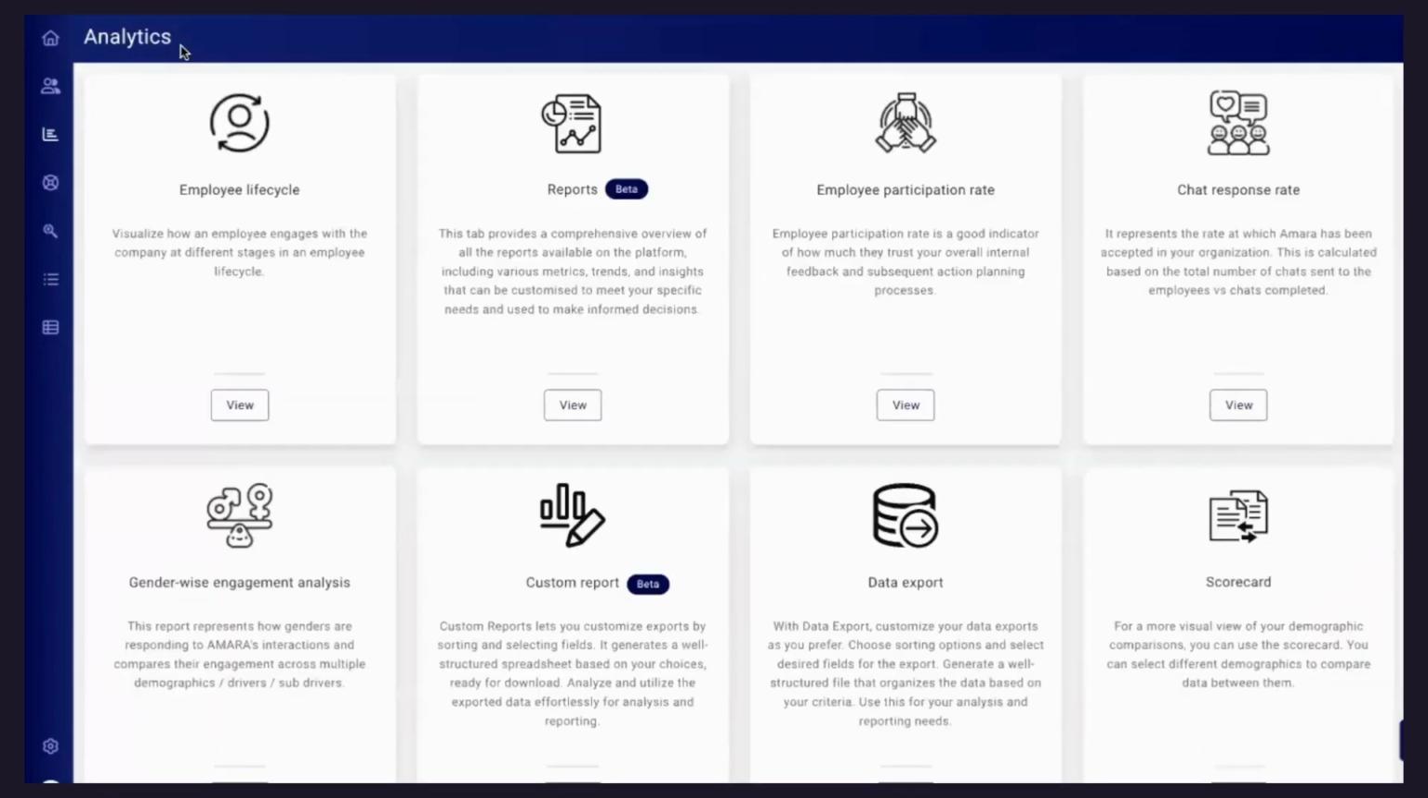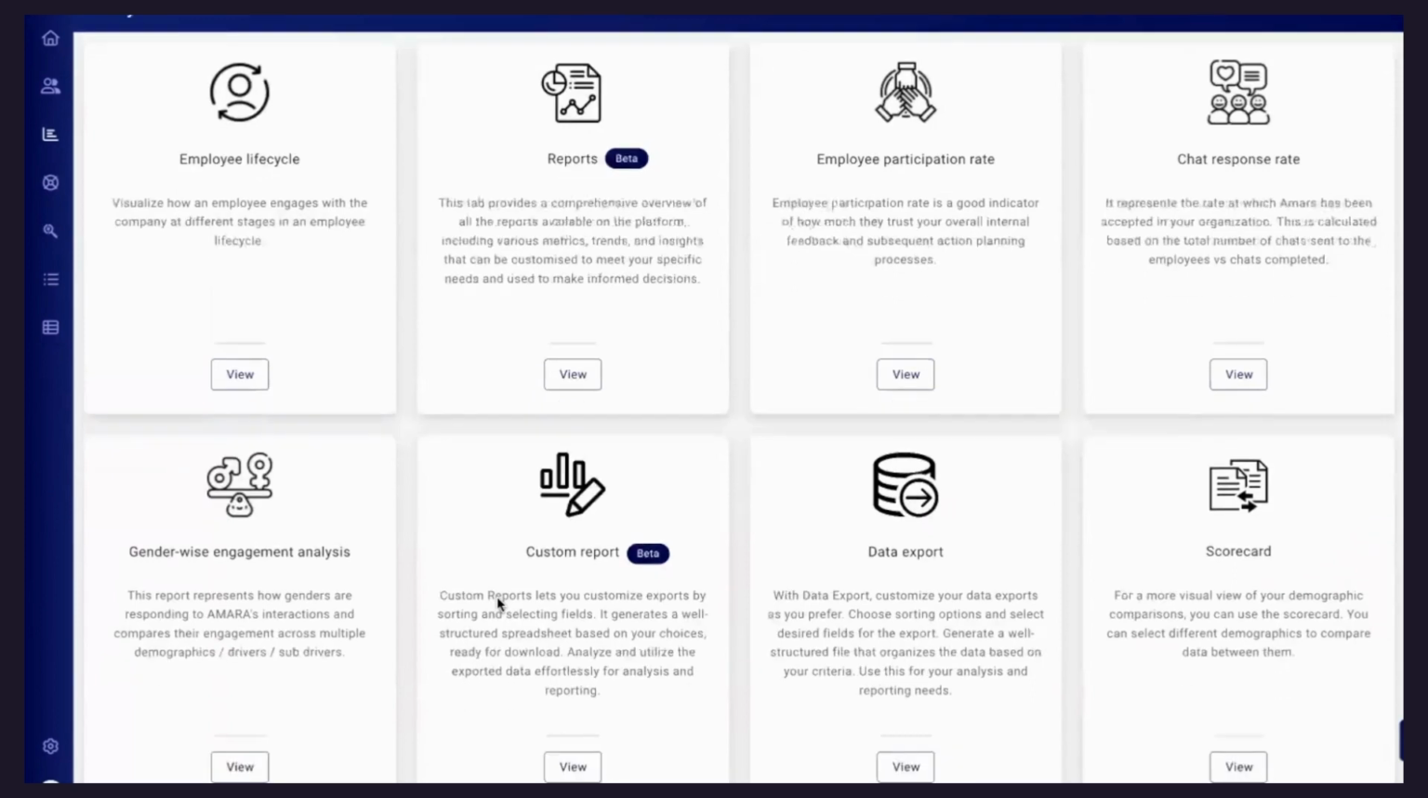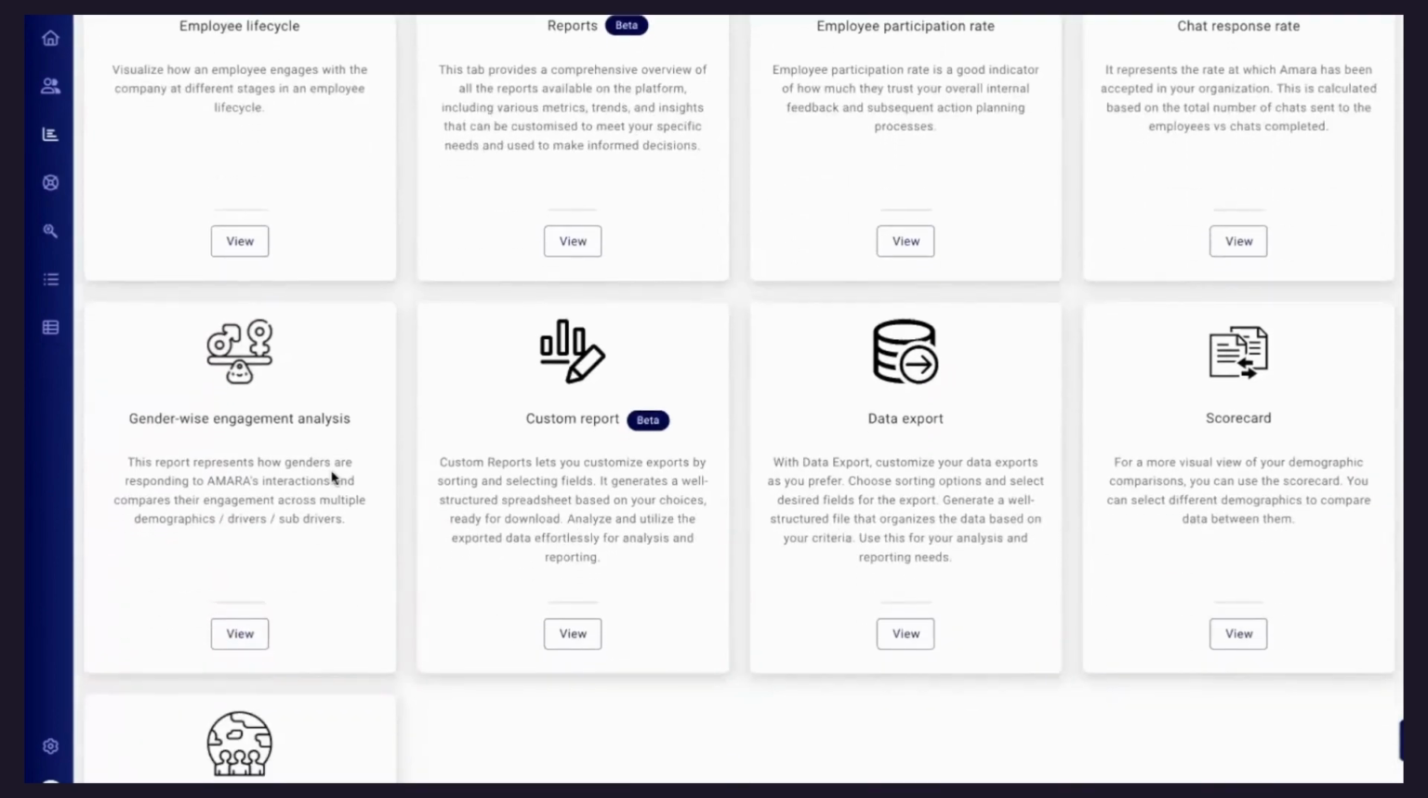So custom engine is also very useful, and most of the companies are using custom reports to sort of pull out information from the system the way they want. We also have gender-wise engagement analysis. So we'll be able to give you the inclusion index in your organization basis the responses, and we'll derive that from the questions that we're going to ask employees during the touch points. Our system will automatically pull out the responses around questions linked to diversity and inclusion and give you an inclusion index.